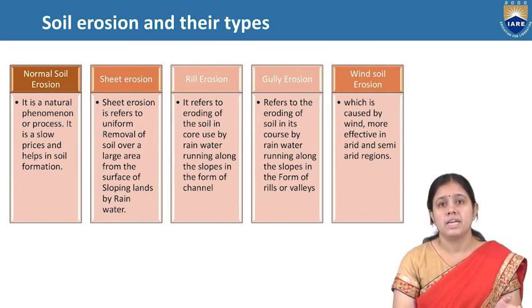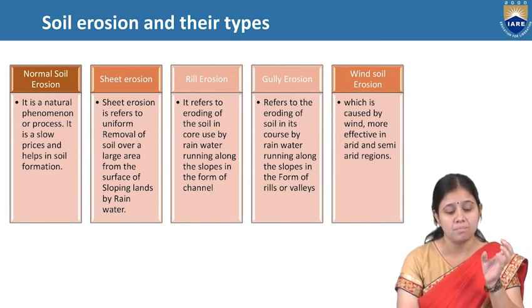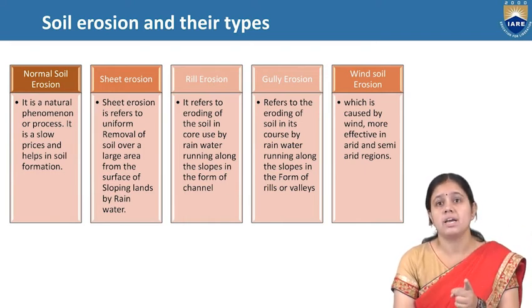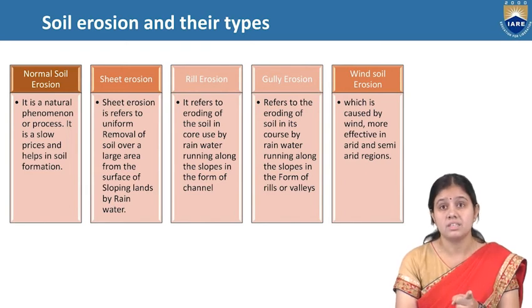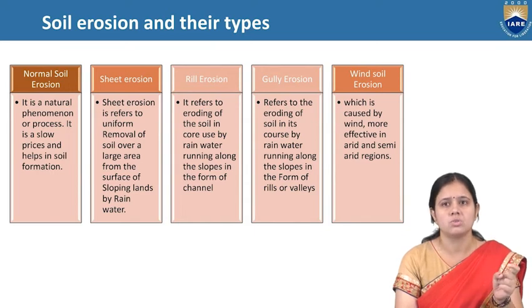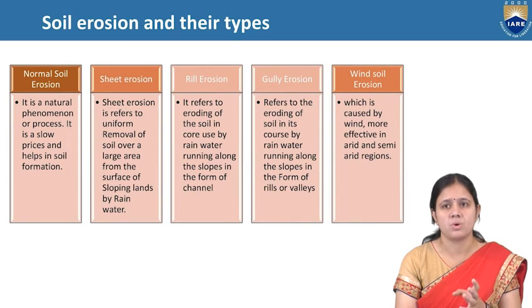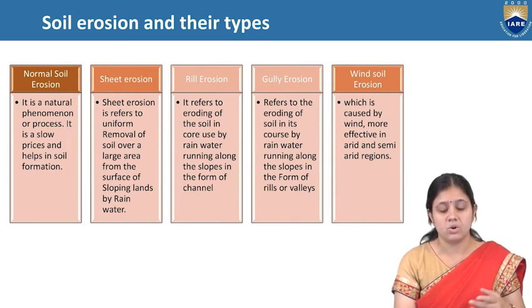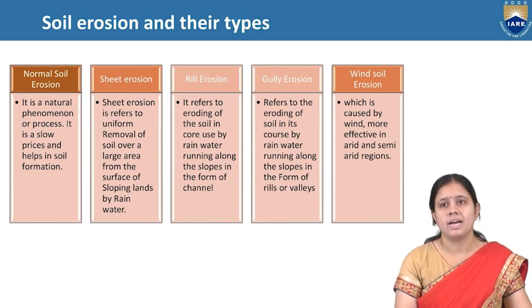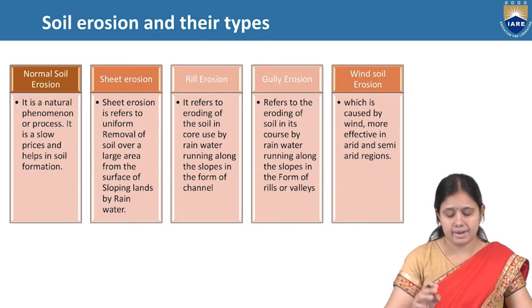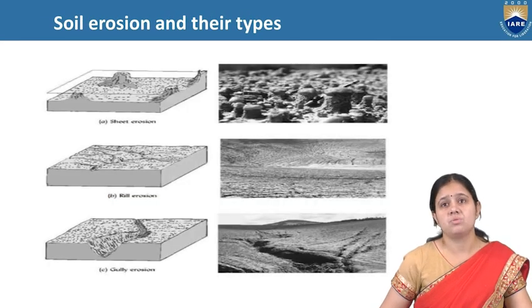And now sheet erosion. It refers to the uniform removal of soil over a large area from the surface of sloping land by rain or water. And now rill erosion is the eroding of soil in the course of rainwater running along the slope in the form of channels. And now gully erosion. It refers to the eroding of soil by rainwater running along the slope in the form of rills or valleys. And now wind soil erosion, caused by wind, is very common in arid and semi-arid regions. This is the picture of soil erosion and its types.